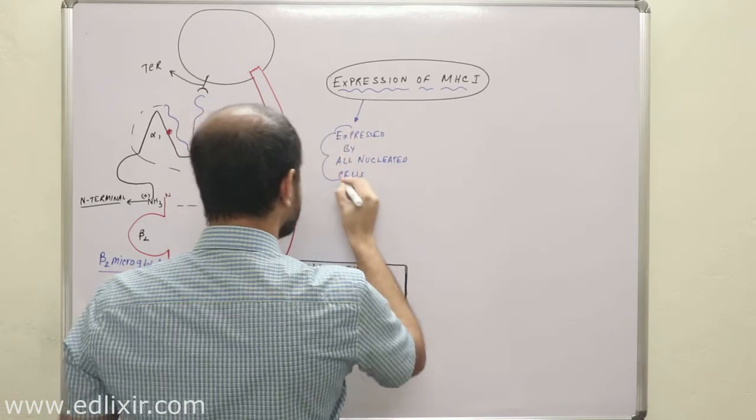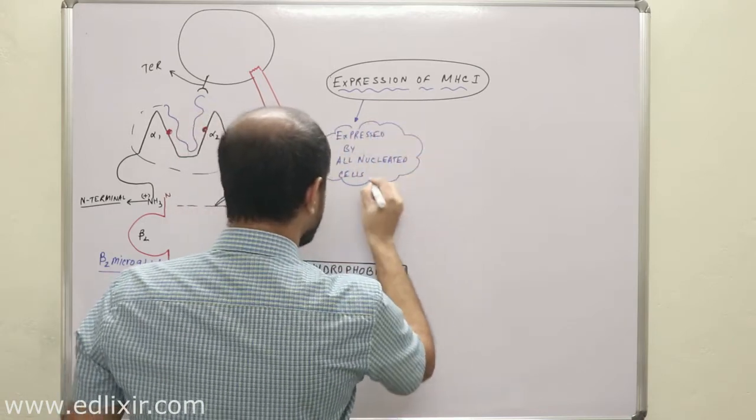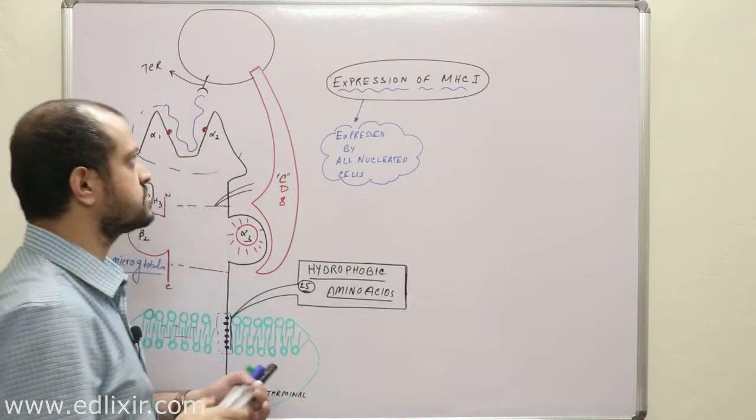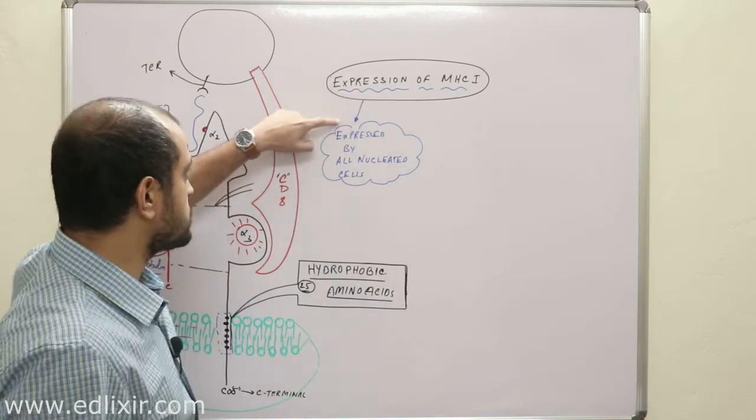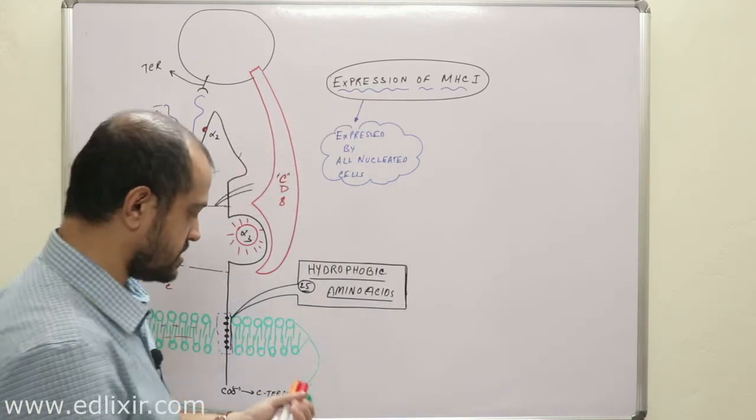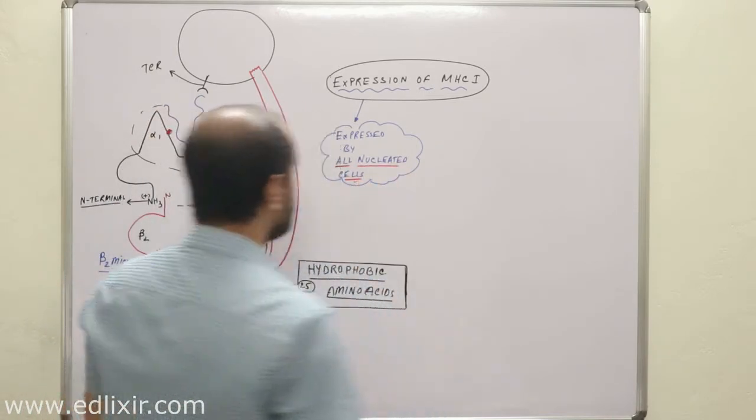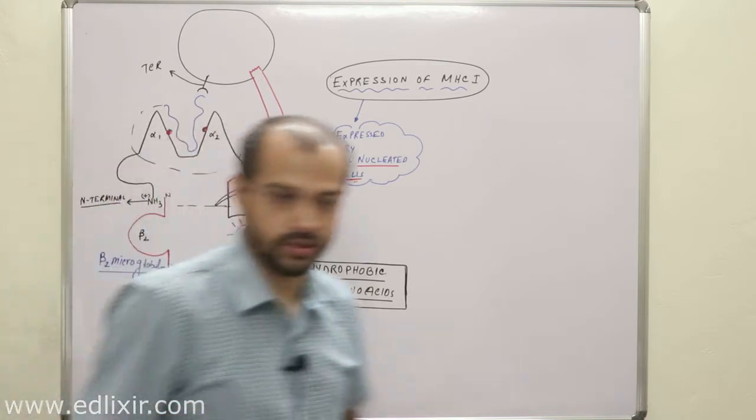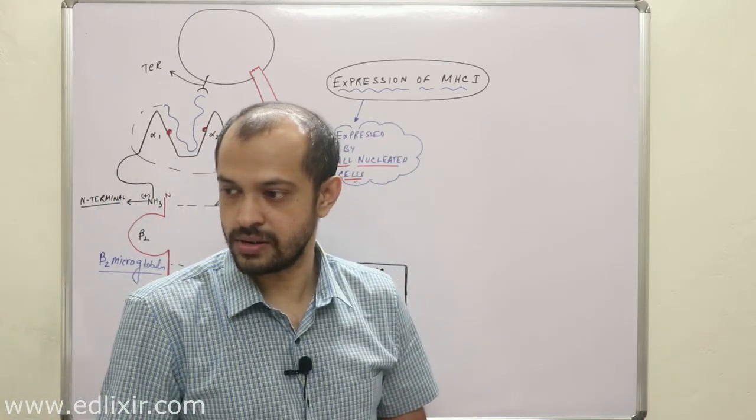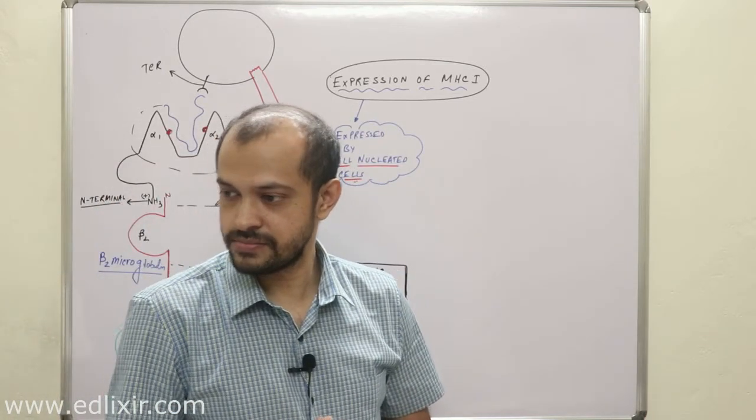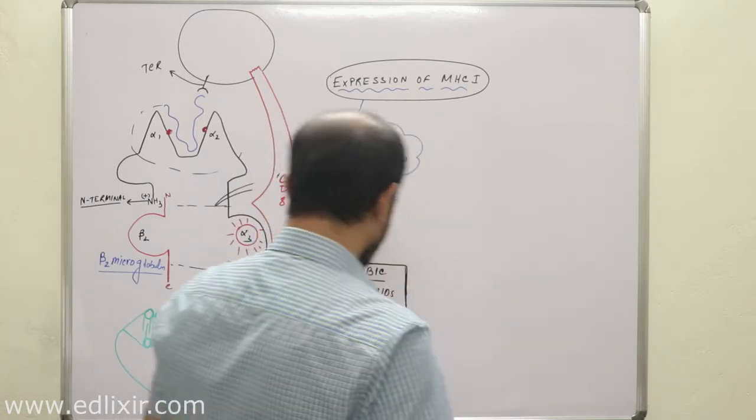It is expressed by all nucleated cells. The first thing you should understand is this, that MHC class 1 is actually expressed by all nucleated cells. Clear? All nucleated cells. Okay. Now, why is this very important? You know why it is important? Now listen with all your attention.